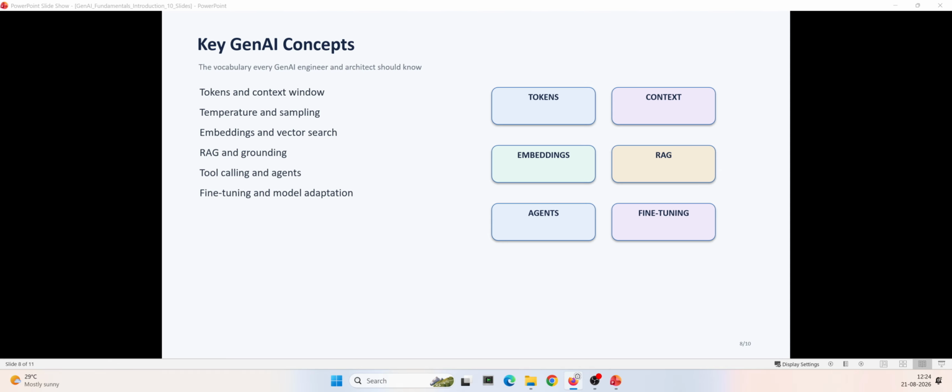Then a extremely important topic is RAG. The full form of RAG is retrieval augmented generation. RAG allows us to retrieve relevant information from external or enterprise data and provide it to the LLM as context. Then we have agents and tool calling. Agents can use models together with tools, APIs, and memory to perform more complex tasks. And finally, we have fine tuning. Fine tuning allows us to adapt a model for a particular behavior or domain. We'll spend significant time on all of these concepts in upcoming modules.